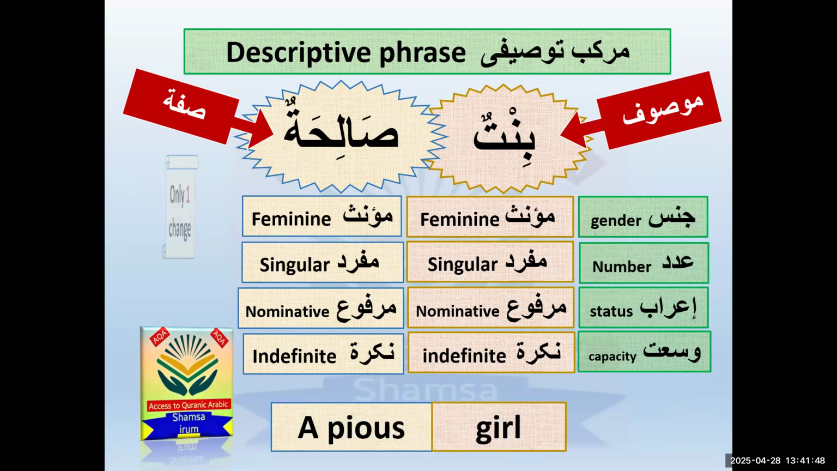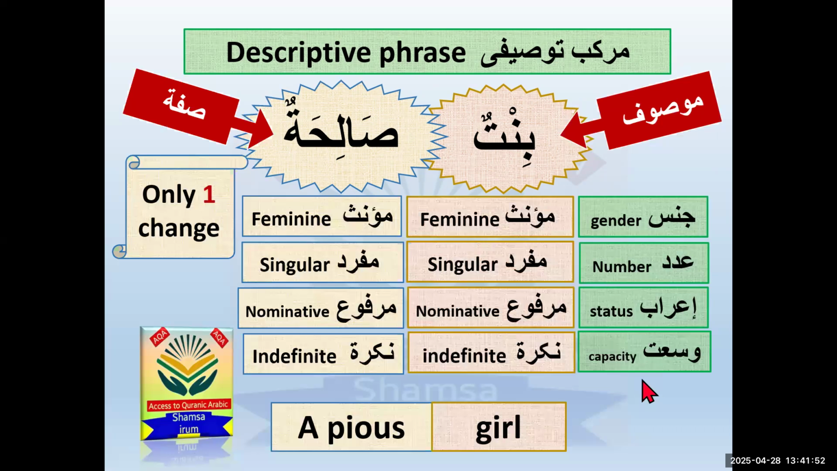Now what do we have to do? Only one change. We will change only one thing, and this time we will bring the change in the first part. As I explained when I taught you the method of changing the descriptive phrase into jumla ismiya, if the descriptive phrase is indefinite, then we will convert the first part, the mawsuf, the indefinite part, into definite. So bintun, this tanween shows me that it is indefinite, so we will convert it into definite.